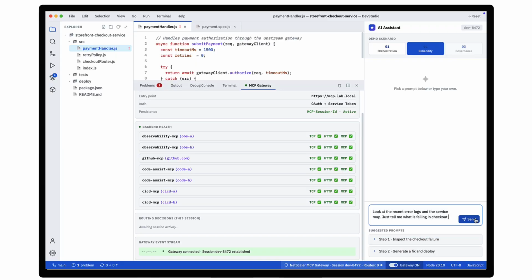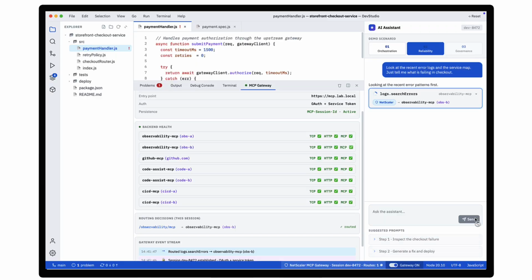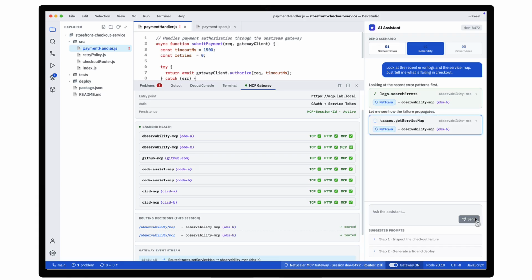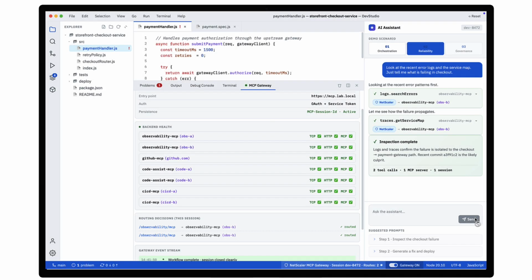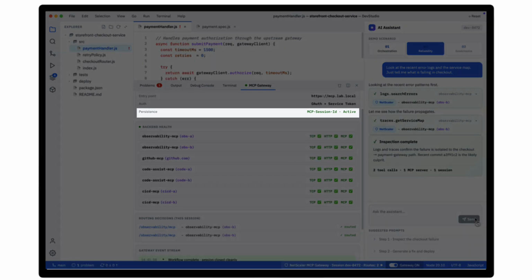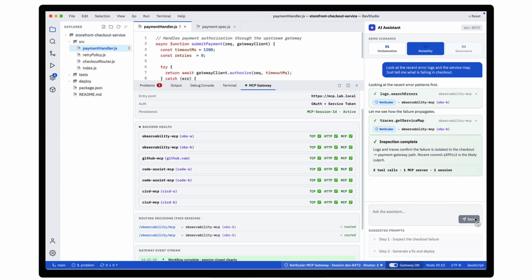The first task in this example is investigation. The AI assistant calls observability tools through a MCP extension to find the cause. Both requests land on the same MCP server. That's not coincidence. NetScaler uses the MCP session identifier to pin every request in a session to the backend that owns its state. Without that pinning, multi-stepped MCP workflows would break.